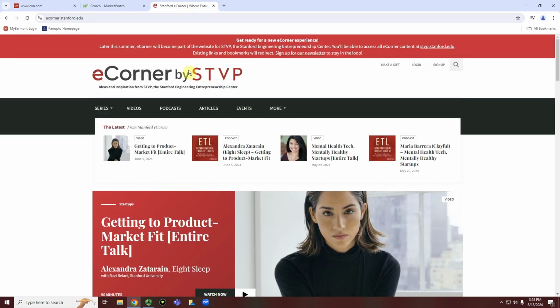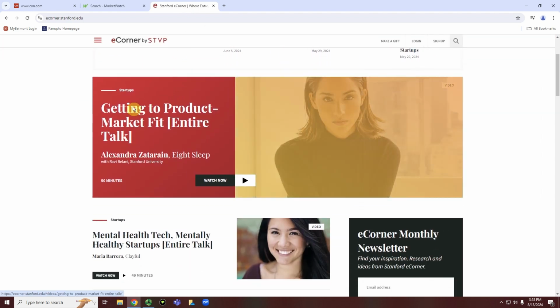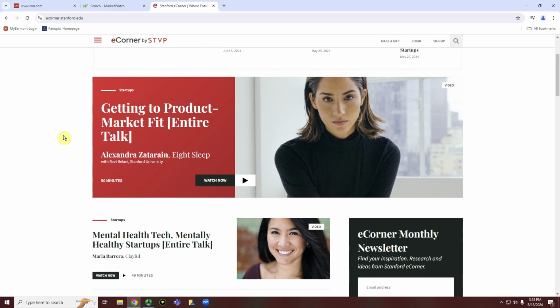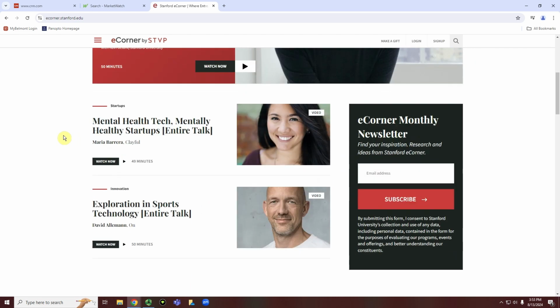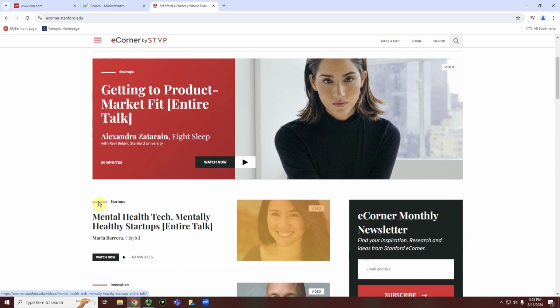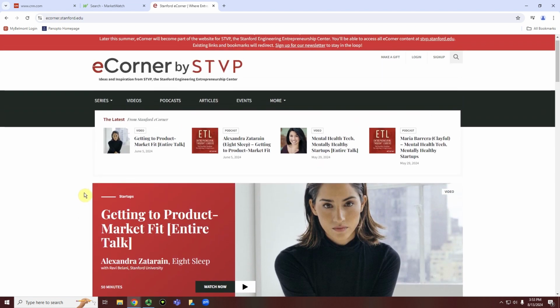The last thing I wanted to show was the Stanford eCorner, which has a lot of entrepreneurial information in here as well. And this is a little different in terms of its scope. You can see that these talks, for example, thinking about mentally healthy startups, more of an exploration in sports technology, and a couple of other ways of just differing from what you might have found in the other two places. But we can also get information for specific industries here.